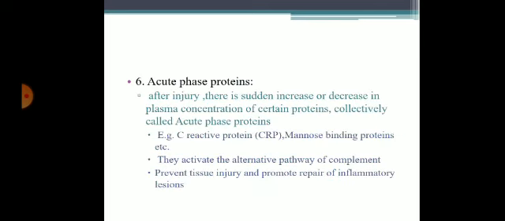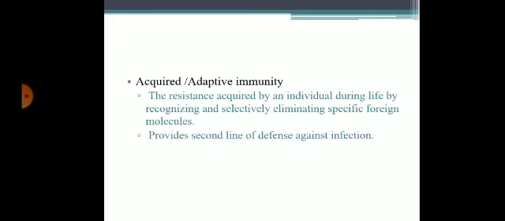Sixth, acute phase proteins. After any injury, there is a sudden increase or decrease in plasma concentration of certain proteins, collectively called acute phase proteins, such as C-reactive protein and mannose binding proteins. They activate the alternate pathway of complement, prevent tissue injury, and promote the repair of inflammatory lesions. This is all about innate immunity.